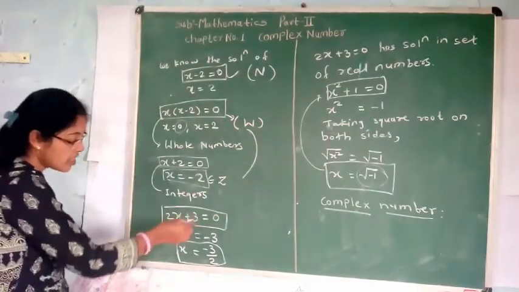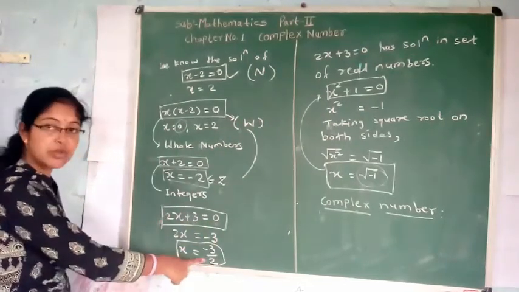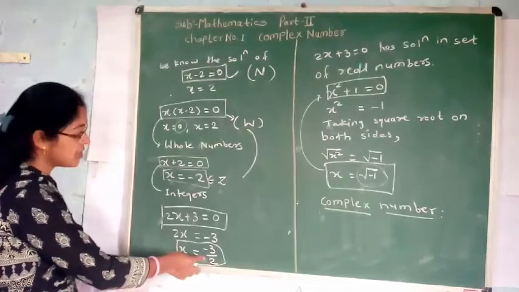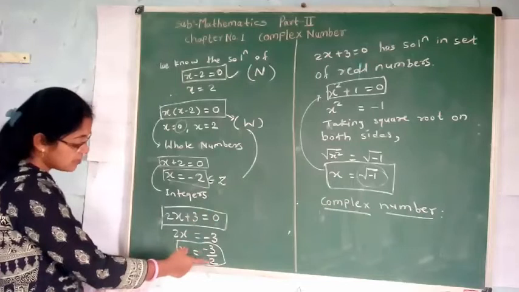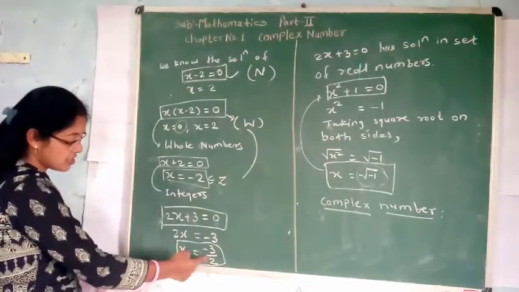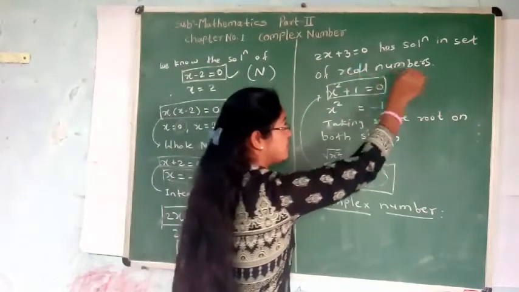Then 2x plus 3 is equal to 0. This equation has solution x is equal to minus 3 by 2. Minus 3 by 2 does not belong to Z, integers. So the set of integers is extended to the set of real numbers.